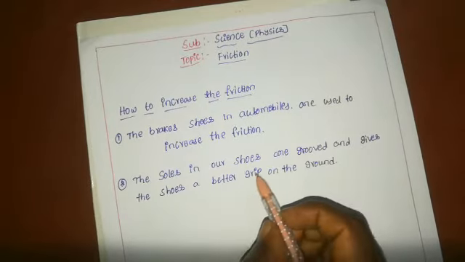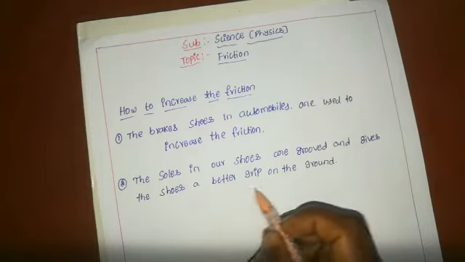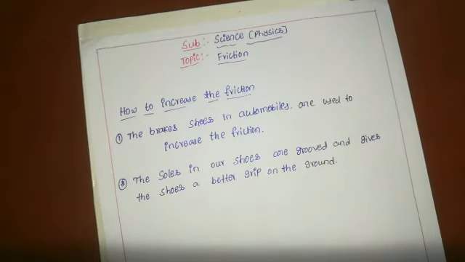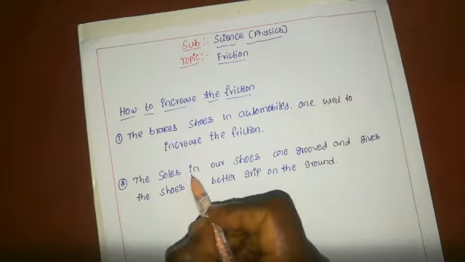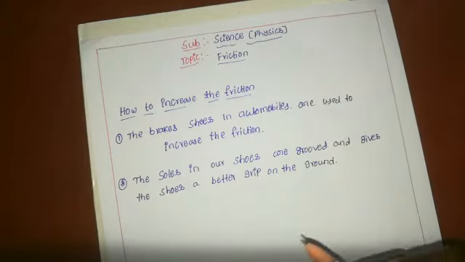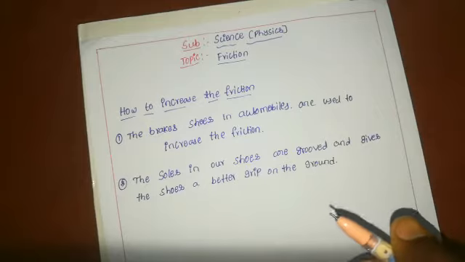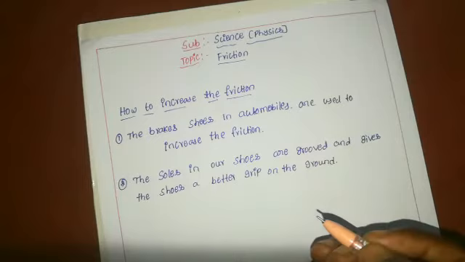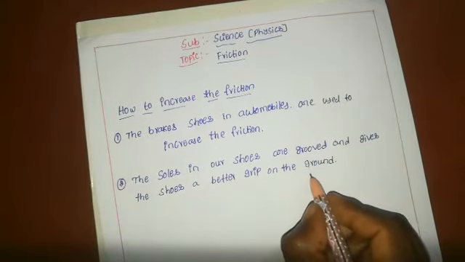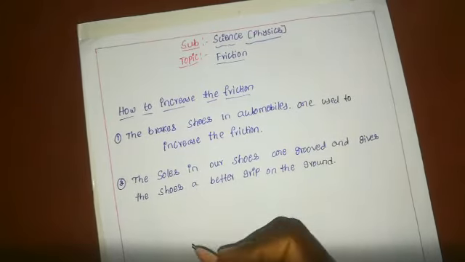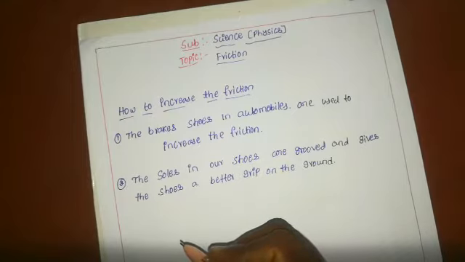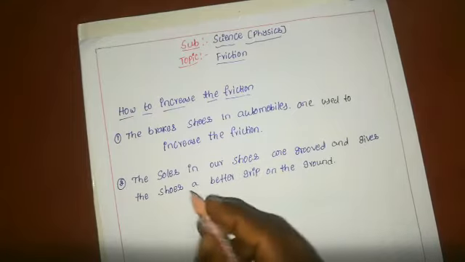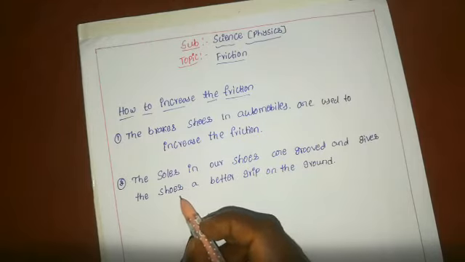The second one is that the soles of our shoes are grooved and give the shoes a better grip on the ground. When we observe our shoes, we find at the bottom some grooved soles. Those soles help give a better grip on the ground due to friction. When we are walking or running, the soles of the shoes give a better grip on the ground by creating friction.